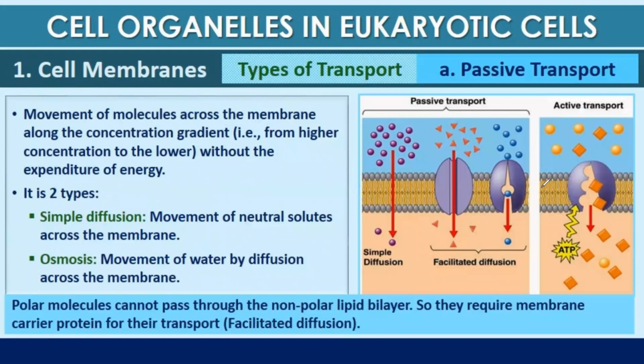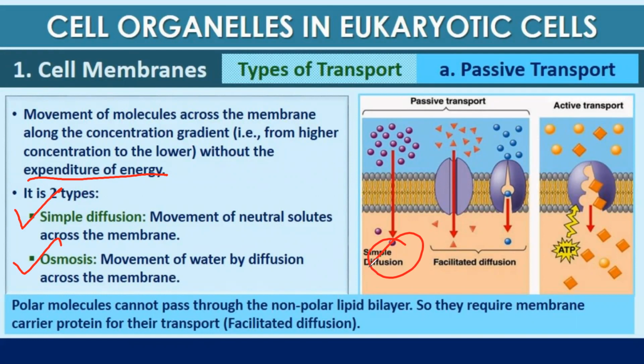Passive transport is the movement of molecules across the membrane along the concentration gradient. So, in passive transport, the movement of molecules is from higher concentration to lower concentration without the expenditure of energy. There are two types of passive transportation: simple diffusion and osmosis. Simple diffusion is movement of neutral solutes across the membrane. Osmosis is movement of water by diffusion across a membrane.